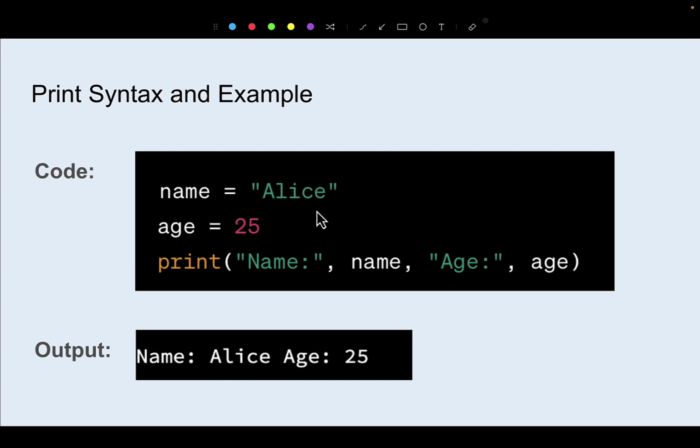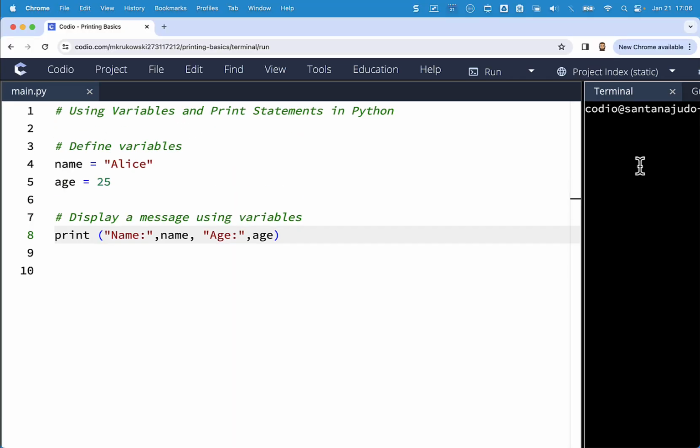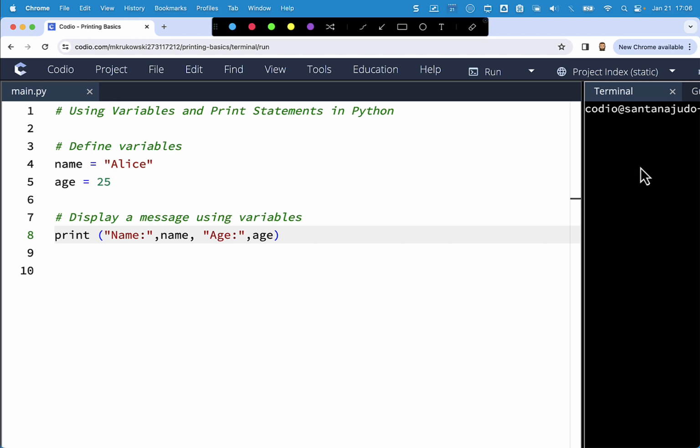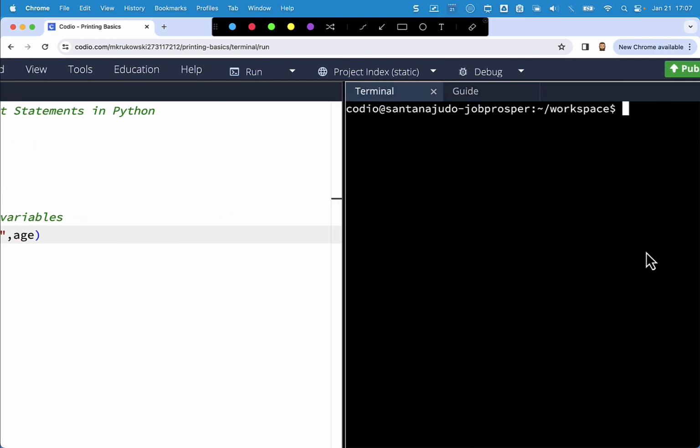So let's take a look at our coding and take a look at what happens when we make certain changes. Here we have our information. Again, same thing. These are our defined variables here. You notice I'm utilizing comments, and again, they're simple things to identify what the tasks are doing. So let's go ahead and run this code and take a look to see what the output's going to be.